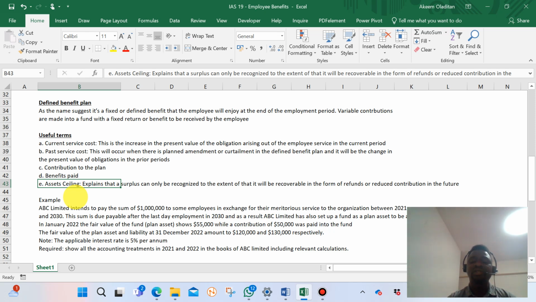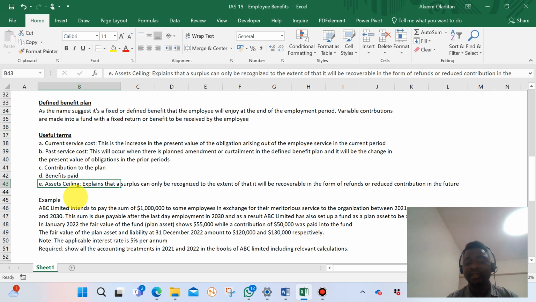So at every point in time, most of the time, let me say that the liability is always above the asset. I mean, the liability obligations of the organization is always above the plan asset. But in certain cases, it could arise that the asset will be more than the liability. That's where the asset ceiling comes in.